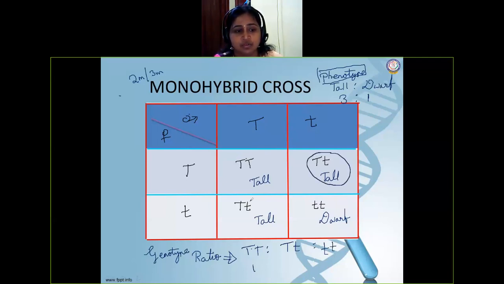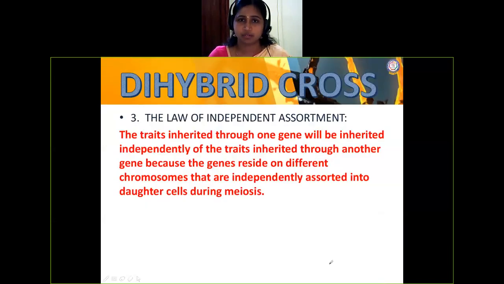Okay. So we have 2. So we'll write the number 2 here. Okay, and how many small t, small t? 1. So what is the genotypic ratio? 1:2:1. Based on these ratios, phenotypic and genotypic of monohybrid cross, we are going to move further. And at the end of the cross, dihybrid cross, I'll tell you a trick for easy calculation of this phenotype and genotype. When it comes to trihybrid or tetrahybrid, whatever it is, in a simple way, you can calculate it. So we'll move to the next cross, dihybrid cross.